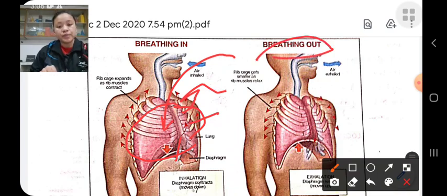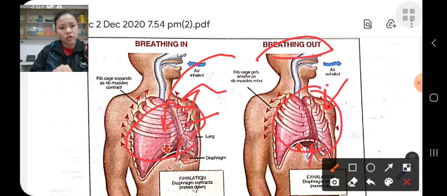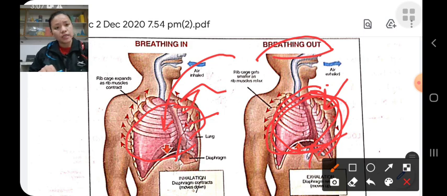And during breathe out, the muscles of the diaphragm and the ribs relax. By this, the ribs come downward and the diaphragm upward. There is a decrease in volume in the lungs. Therefore, there is high pressure in the lungs, so the air is pushed out from the lungs.